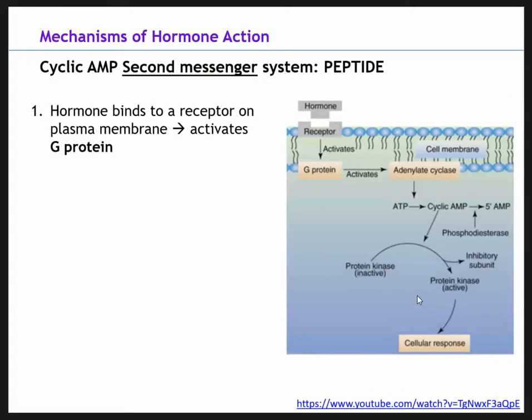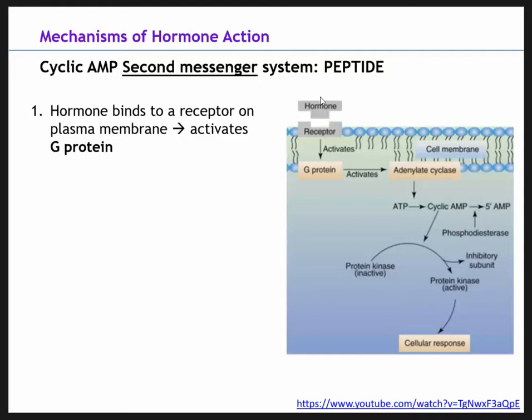This next picture here shows the secondary messenger system. So now we have peptide hormones. Peptide hormones we know cannot diffuse across the plasma membrane. So what happens in this process? We look in our picture at the very top and we see the lock and key of the hormone and the receptor. The hormone binds to the receptor. You see it's on the outside of the plasma membrane, so we're not inside the cell. We're on the outside of that cell wall.